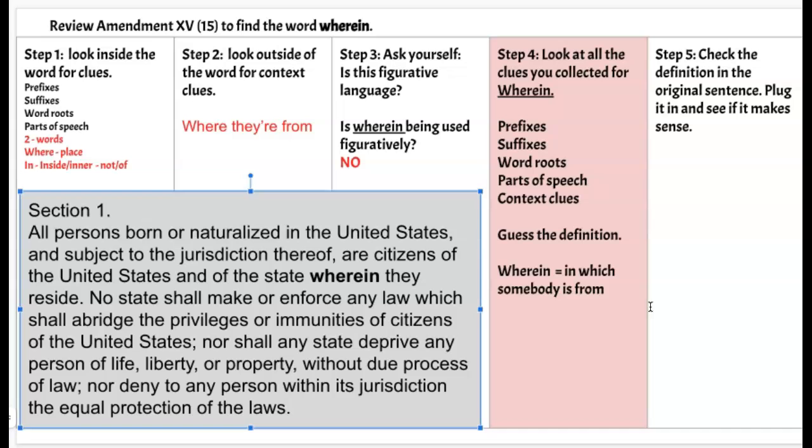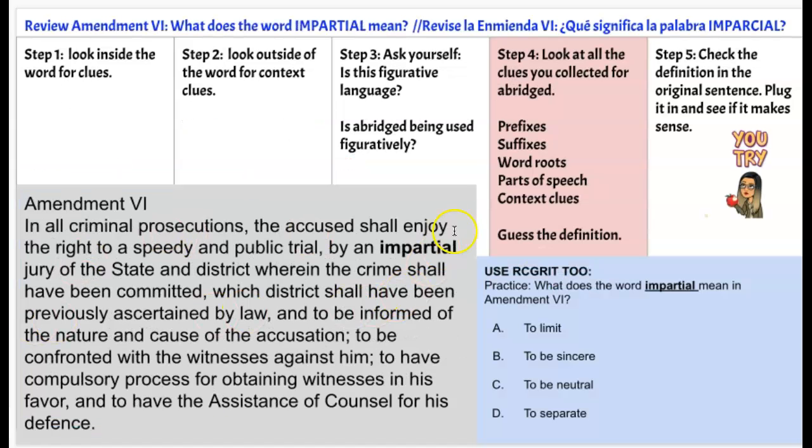So this is the process I want you to take today. You're going to do the same using the word impartial that we looked at yesterday in Amendment number 6. Also, you're going to have a quick practice question to practice that with. All right.